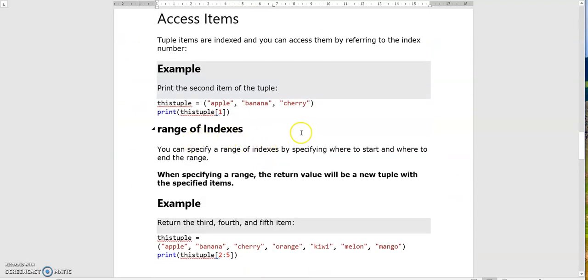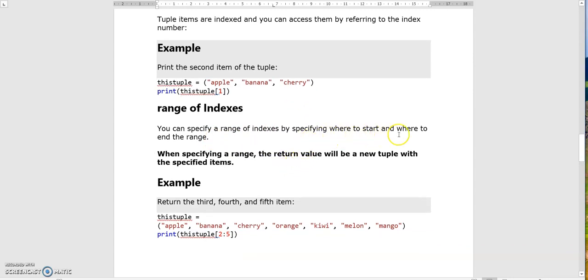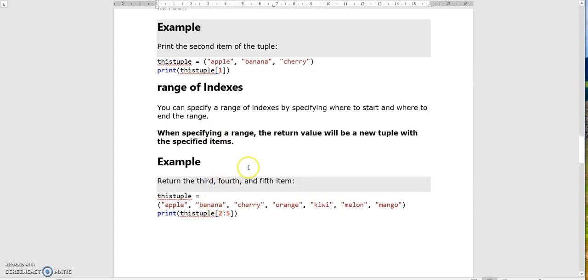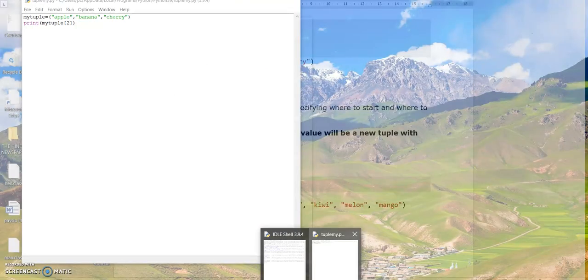Next, range of indexes. You can specify a range of indexes by specifying where to start and where to end the range. When specifying it, the return will be a new tuple with the specified items. For example, here he has taken to return the third, fourth and fifth item. That means print this tuple of 2 to 5. 0, 1, 2, 3, 4, 5. These 3 are printed. Let's see a code for this.